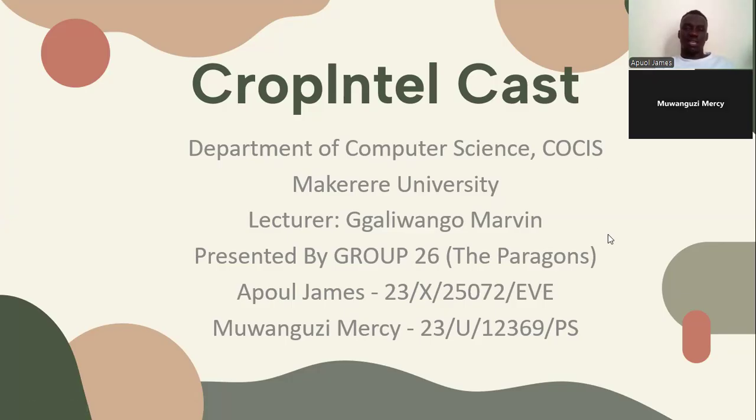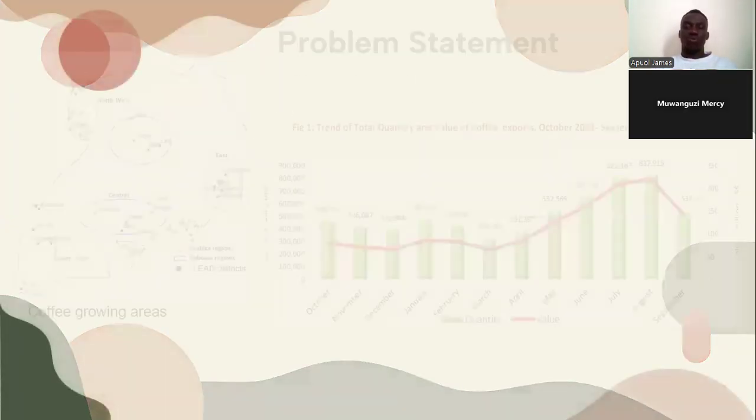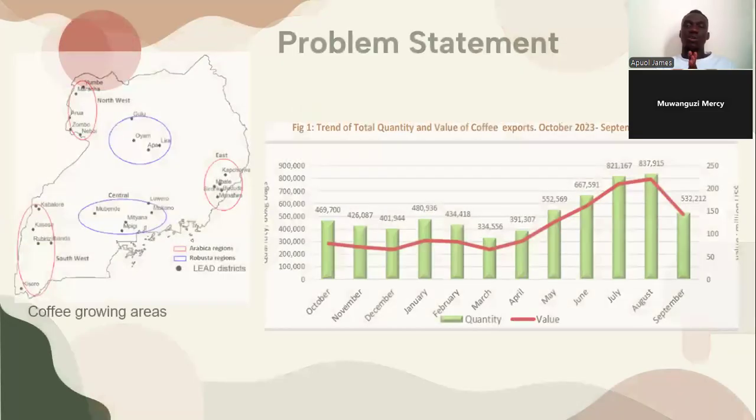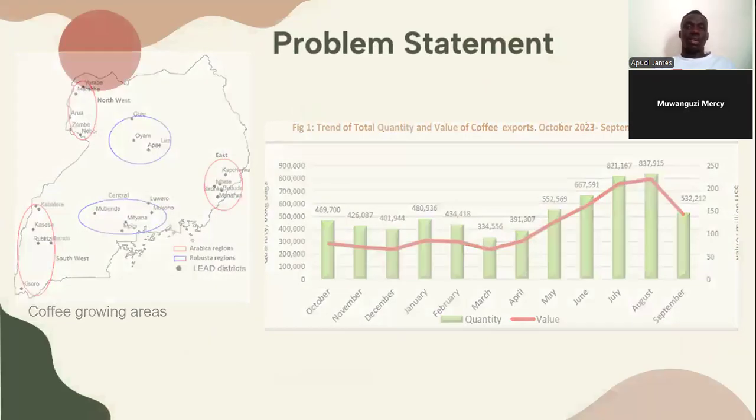First of all, we have to understand that coffee is one of the largest exported crops in Uganda. From the graph, we can see that from 2023 to 2024, it fetched Uganda millions of dollars in value. Therefore, let's first study our case scenario of coffee activities.